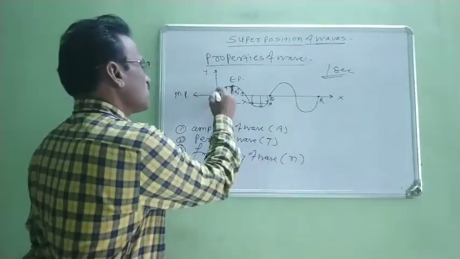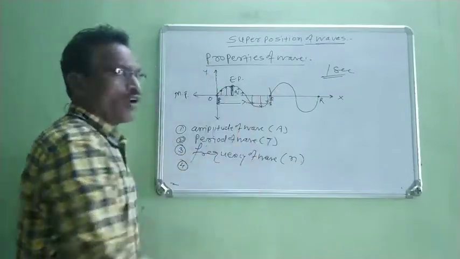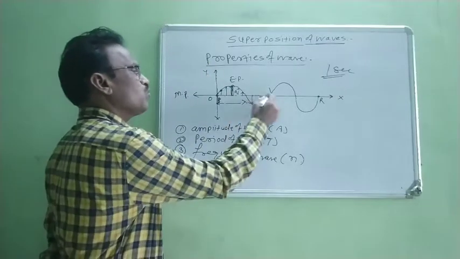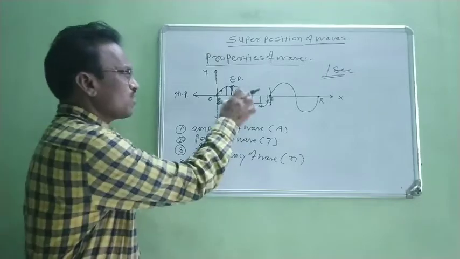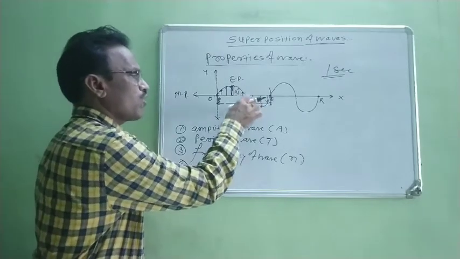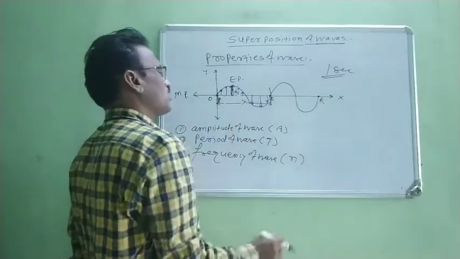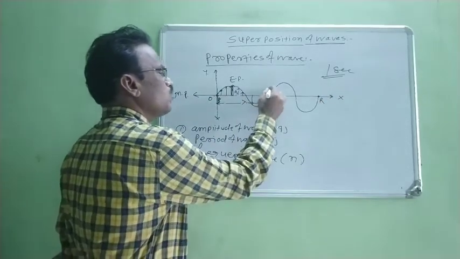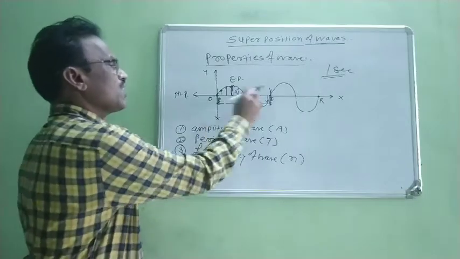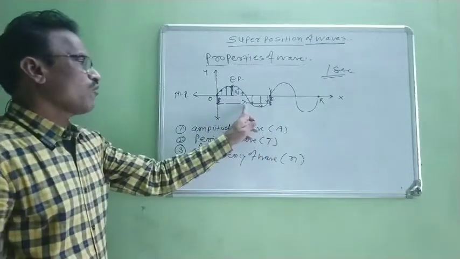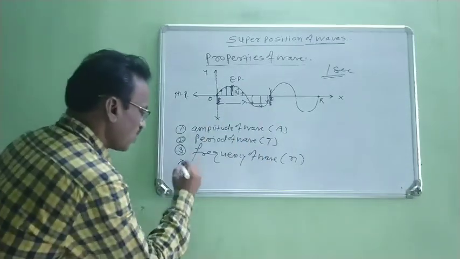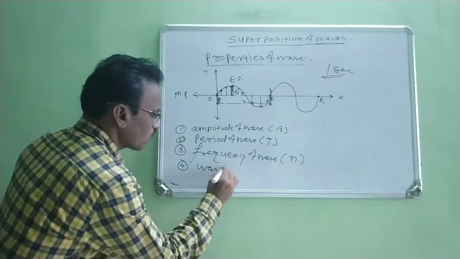Therefore, the distance between two successive particles which are in the same phase, or which vibrate in the same state of motion, is known as wavelength of a wave. Therefore, the next property is wavelength.